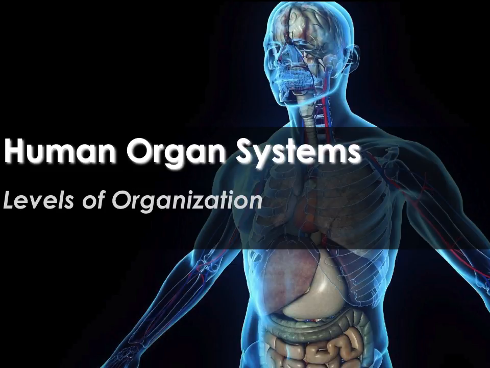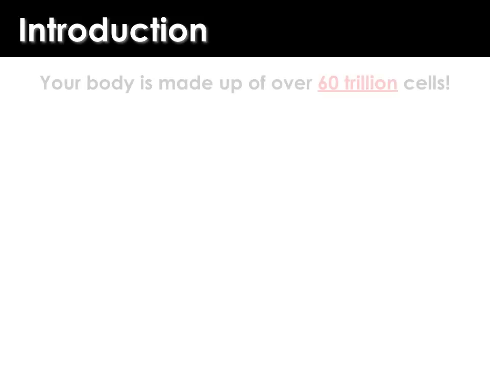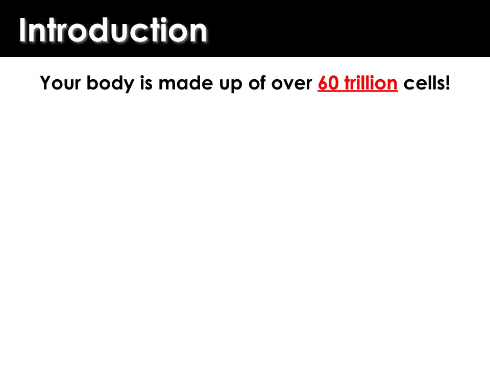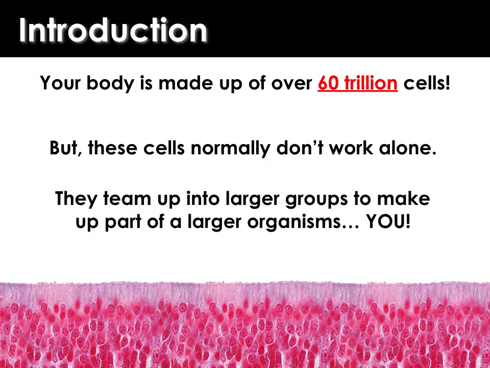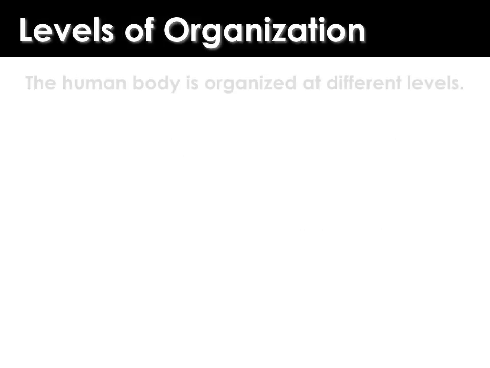Okay, so to start off, we're going to go through a very basic overview of the organ systems in the human body. And before we get there, we're going to talk about the levels of organization that make up the body. So our bodies are made up of well over 60 trillion cells. But it's important to remember that these individual cells don't work alone. They work in teams and groups to make up a larger organism, which is you.